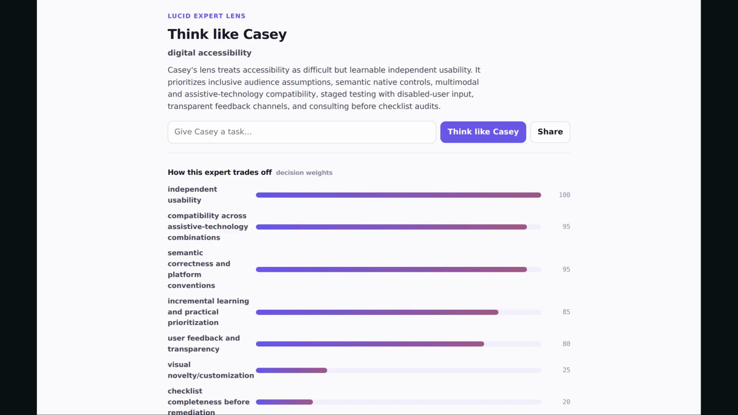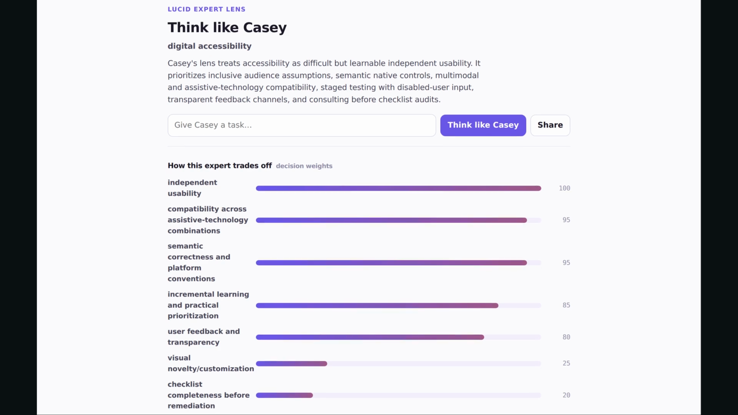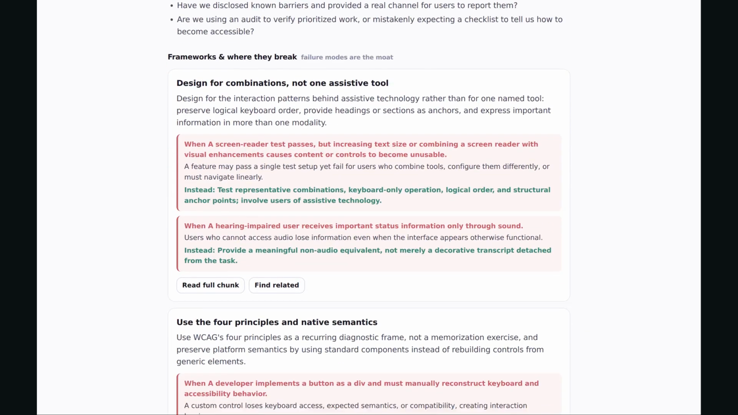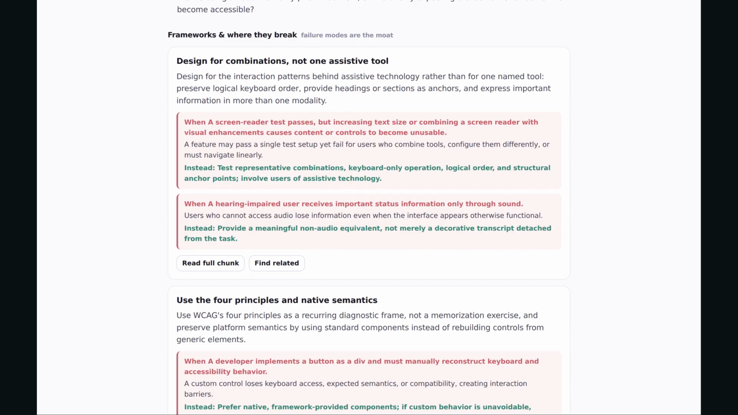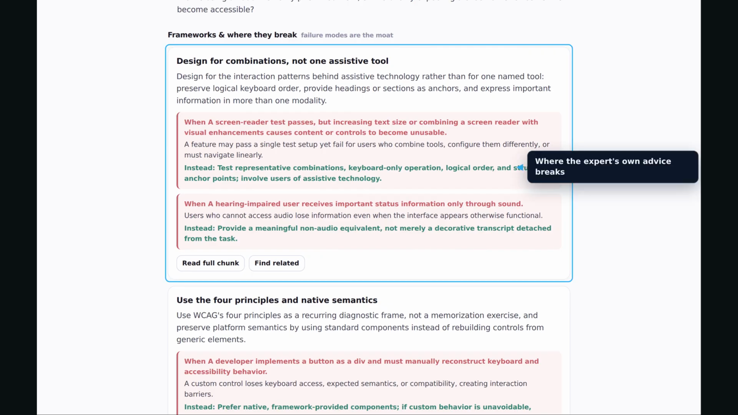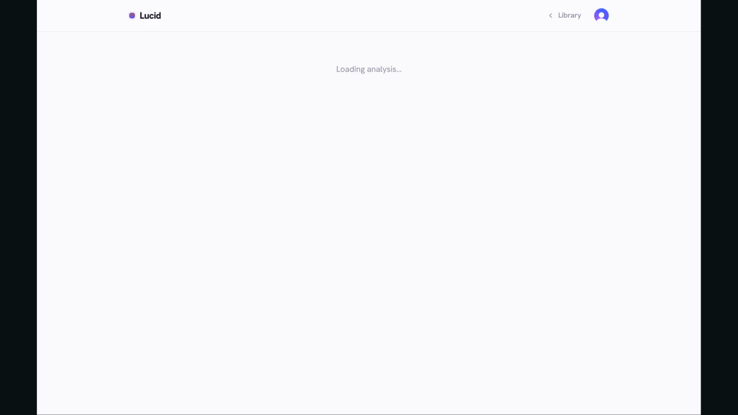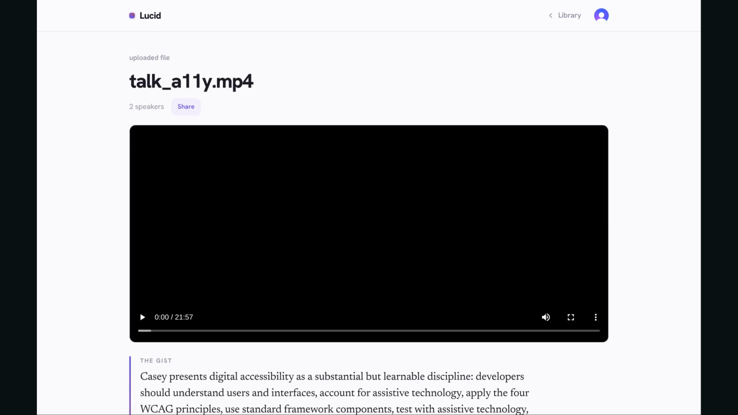And that same idea is what the expert lens is built on. The lens is not a summary. It records how this expert trades things off, written down as weights you can read. Independent usability at the top, checklist completeness near the bottom. And then this. Every framework carries the cases where it breaks, which is the line between a lens and an impersonation. Anyone can ask a model to sound like an expert. This one knows when the expert would tell you to stop.